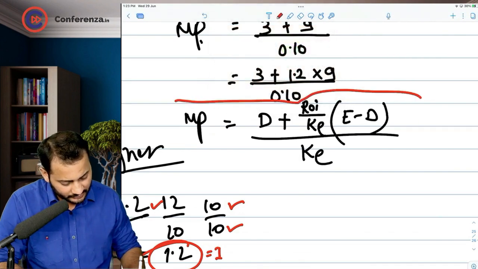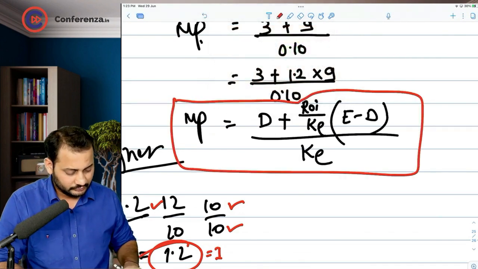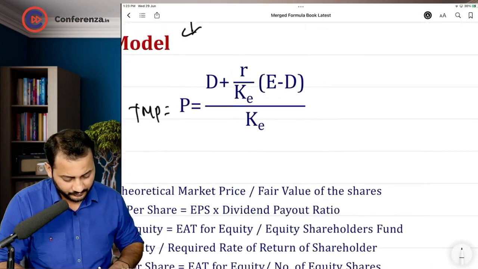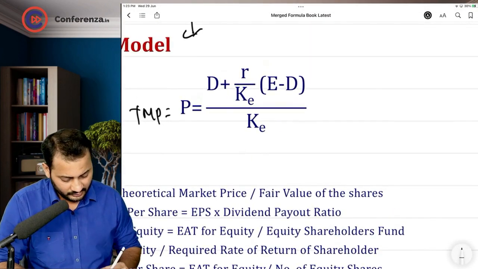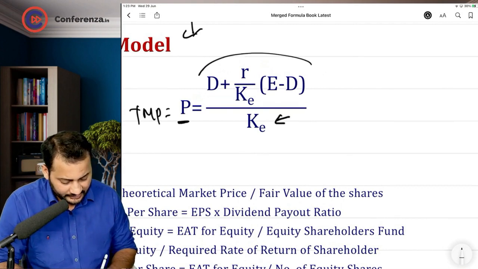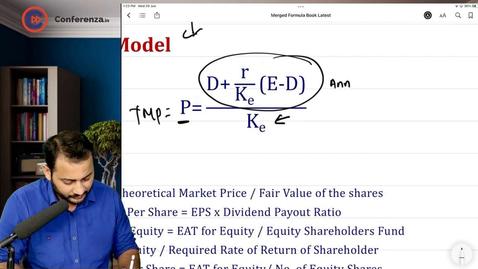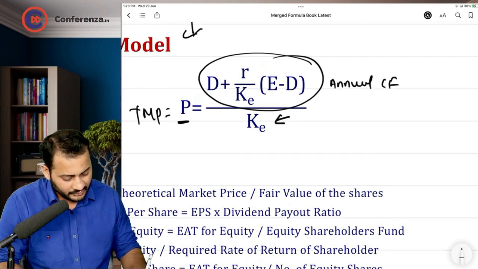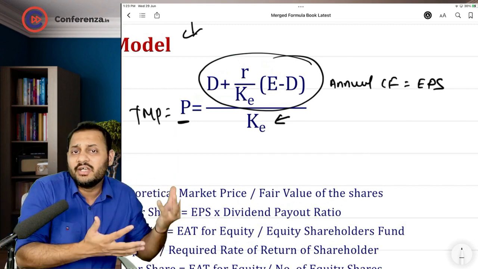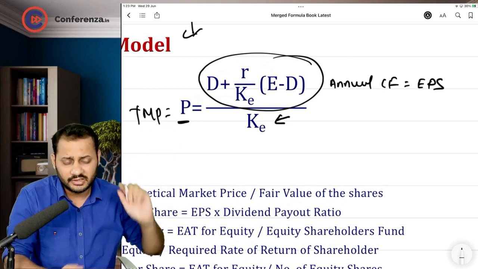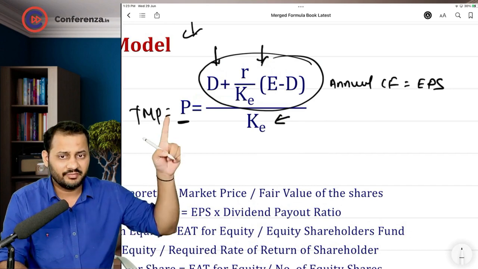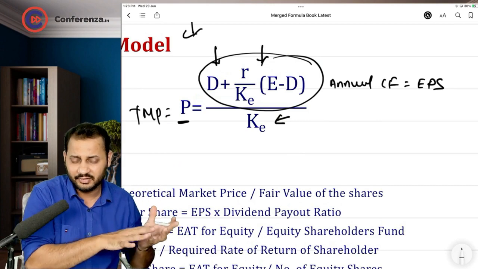Can I say this is your formula? This is your formula. Now coming back to this, read it. You can clearly see this is the perpetuity, this is the rate of return, and this entire amount is the annual cash flow. Take it like this. This annual cash flow is represented as earning per share when you talk about equity. This is market price, this is earning per share. This earning per share was divided into two parts. One is dividend, the other is retained earning.